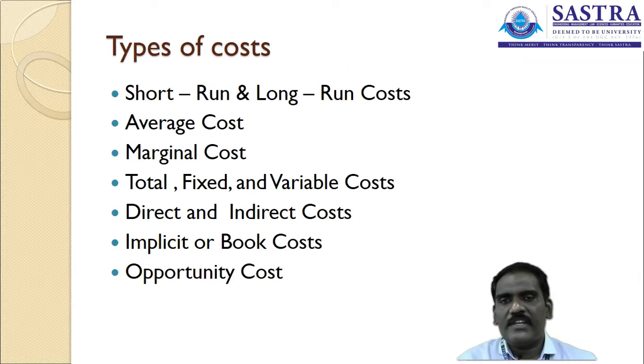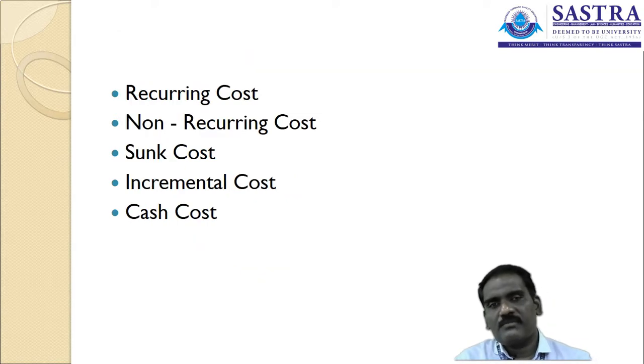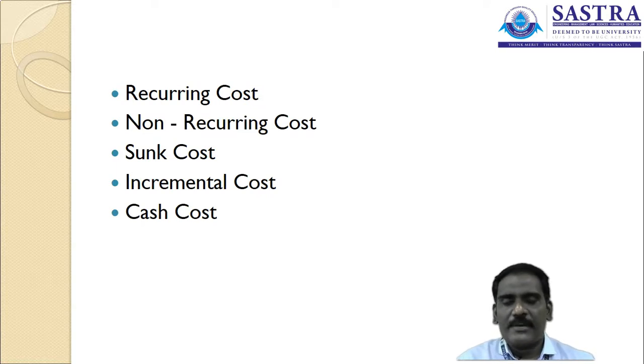We are going to divide the cost into various categories: short-run cost and long-run cost, average cost, marginal cost, total cost, fixed cost, variable cost, direct and indirect cost, implicit or book cost, opportunity cost, recurring cost, non-recurring cost, sunk cost, incremental cost, and cash cost.